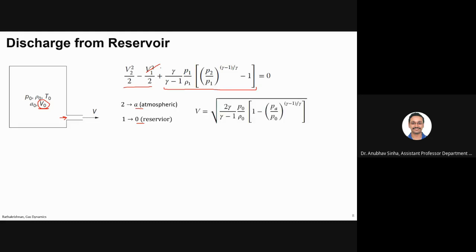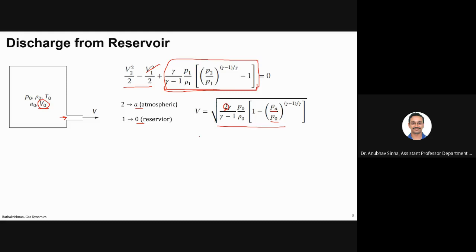So if I do that, I can write velocity like this. Basically, I have taken this term, and P2 has become PA, P1 has become P0. Okay, if you look carefully, within the bracket, this is exactly what we have. Now this is 0, so we have V2 square is equal to this. If I take 2 that side, it will be multiplied by 2, and this is V2 square, so I'll write V is equal to root of this.